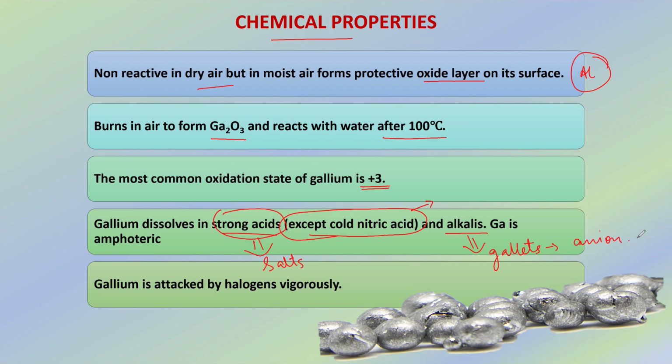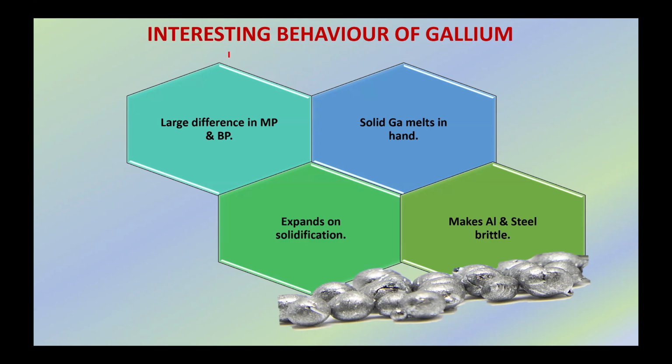There is also evolution of hydrogen gas when gallium reacts with alkalis. Since we have seen that gallium reacts with both acid and bases, it is amphoteric in nature. Now, gallium is attacked by halogens vigorously. Now let's see some of the interesting behavior of gallium.